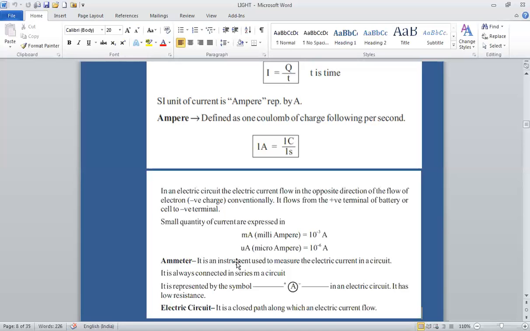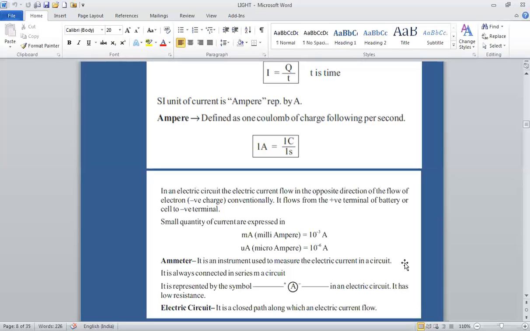We can say electric circuit is a closed and continuous path within which electric current flows. A simple electric circuit can be open or closed. What is an open circuit?